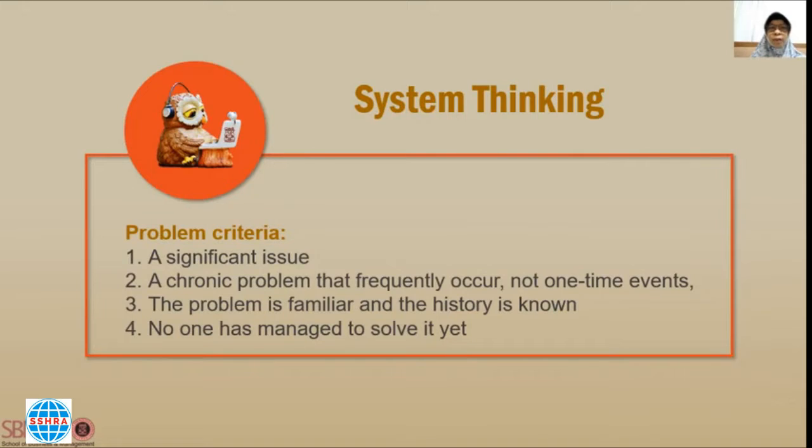Next, what are the problem criteria that can be approached with the system thinking concept? There are 4 criteria. It is a significant issue. It is a chronic problem that frequently occurs, not just a one-time event, and the problem is familiar and has historical data. And the important thing is no one has managed to solve it before.